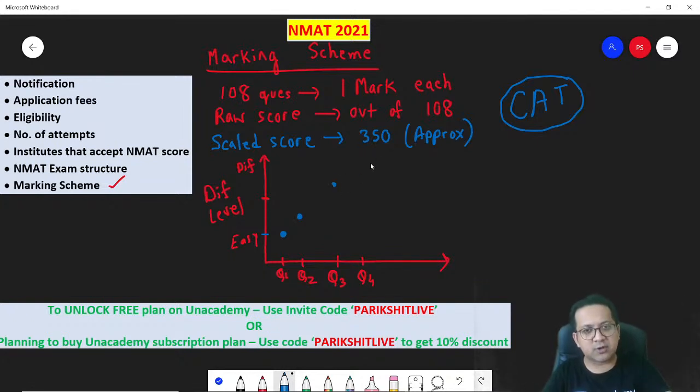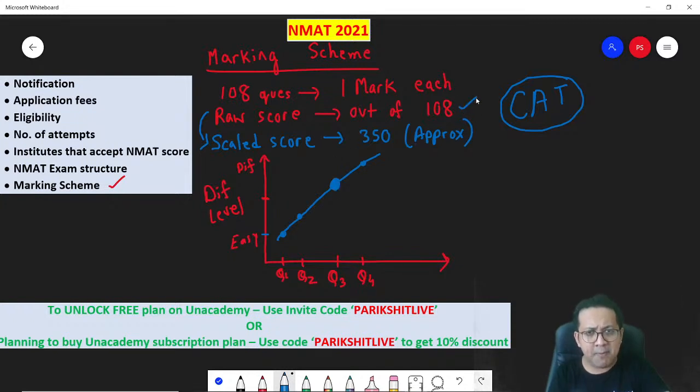You get 3 also correct, for 4 the difficulty level increases. So as and when you get the questions correct, the difficulty level of the questions will keep on increasing. Can you see this? It will keep on increasing, such that when they convert your raw score to a scale score, a difficult question would have a higher weightage.